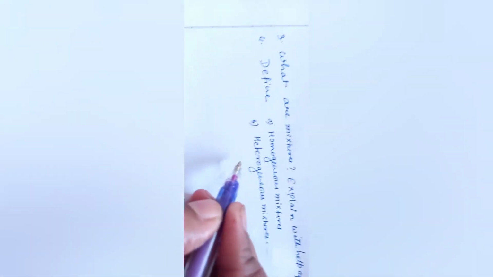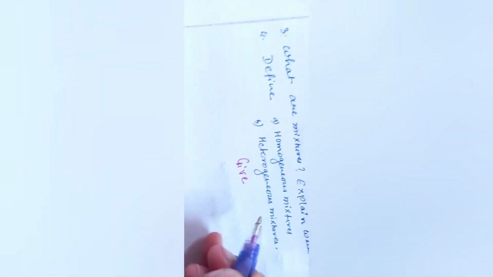There is a choice given, either they are pure or impure. Third question, you need to write what mixtures are and explain your definition with the help of an example. Fourth question is, you need to define homogeneous mixture and heterogeneous mixture, and give examples of each. Keep this in mind.